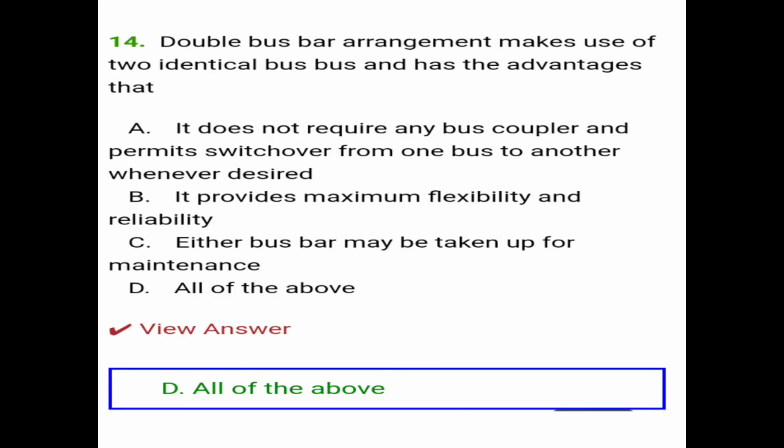Question number 14 is, double bus bar arrangement makes use of two identical buses and has the advantages that it does not require any bus coupler and permits switch over from one bus to another whenever desired. It provides maximum flexibility and reliability. Either bus bar may be taken up for maintenance. So all the options are correct and all are advantages. So the option D is correct.